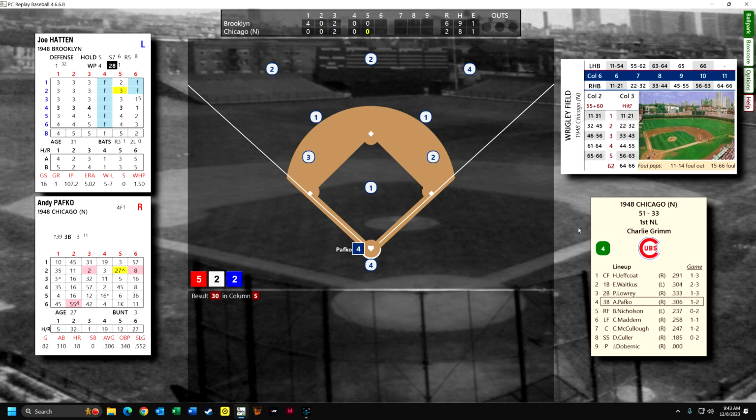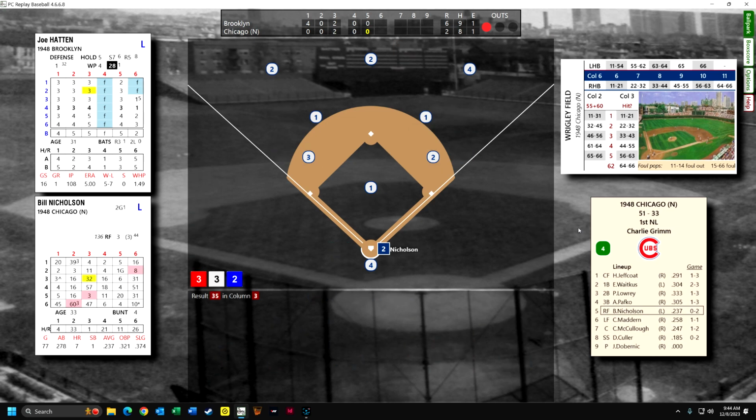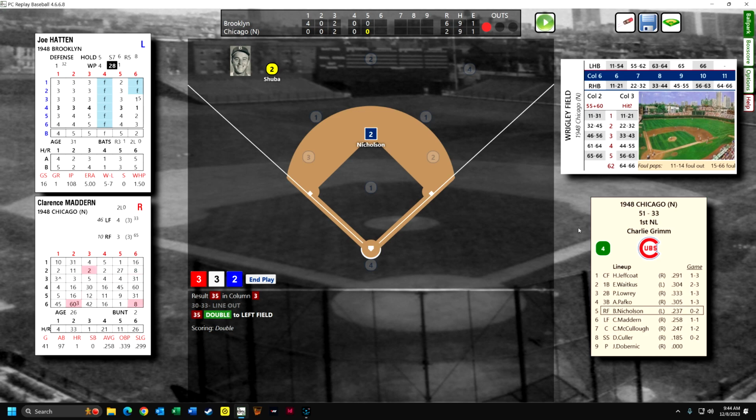The ever dangerous Andy Pafko. He flies out to center. Bill Nicholson. I keep wanting to call him Kid Nicholson from, I don't know if that was an early Chicago Cubs team back in the 1910s, but there was a Kid Nicholson. This is going to be an extra base hit. First hit of the game for him, extra base hit.